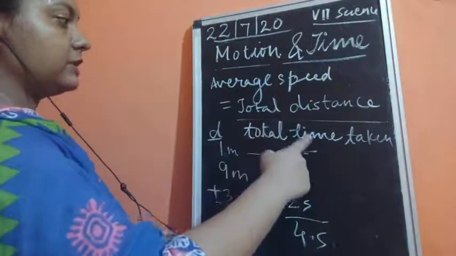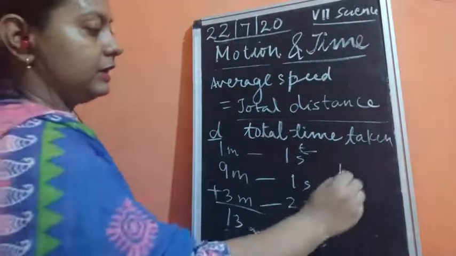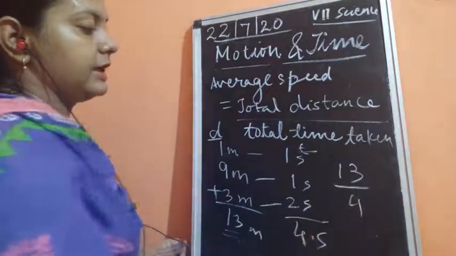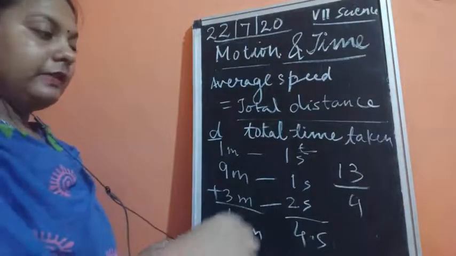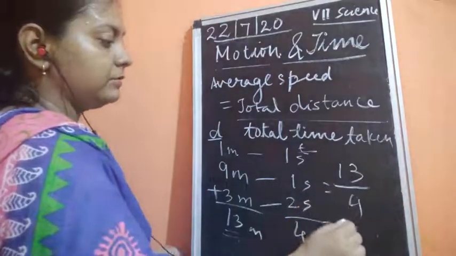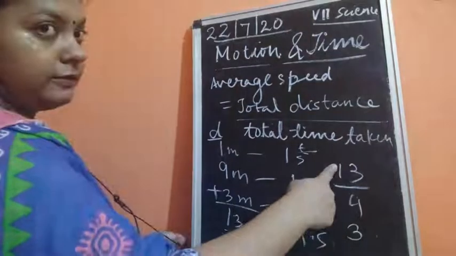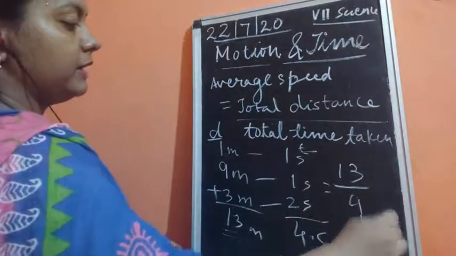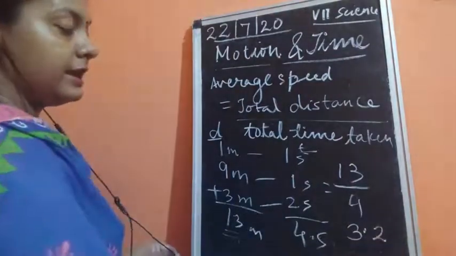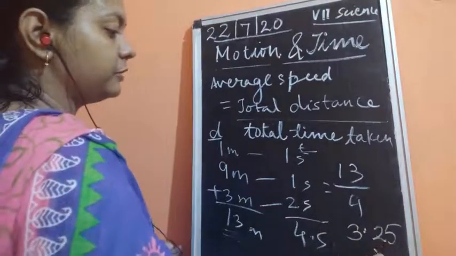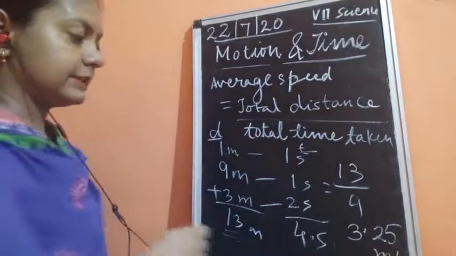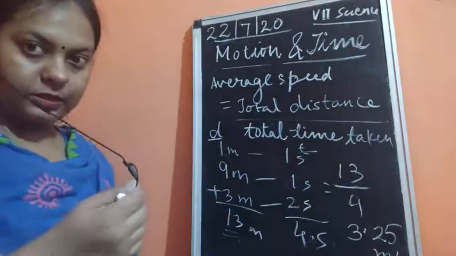Average speed is total distance upon total time. Total distance is 13 upon time 4 seconds. Then the answer: 4 3s are 12, we would have 1, then 4 2s are 8 and 5. 3.25 meters per second is the average speed for this vehicle.